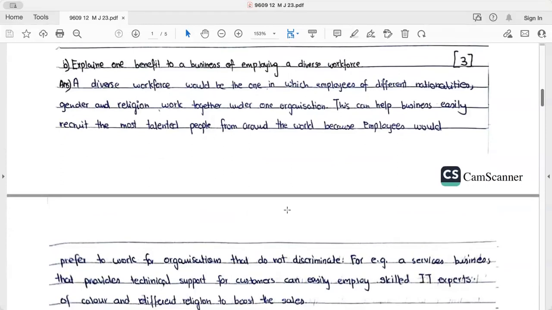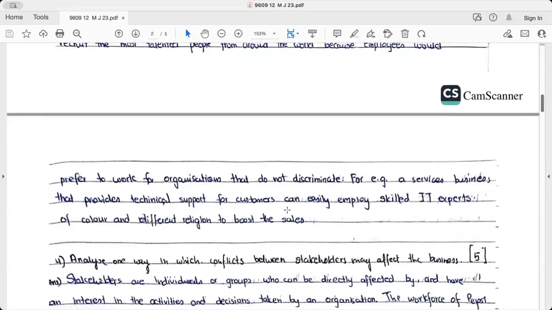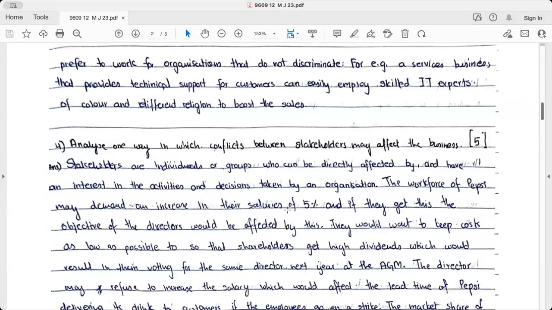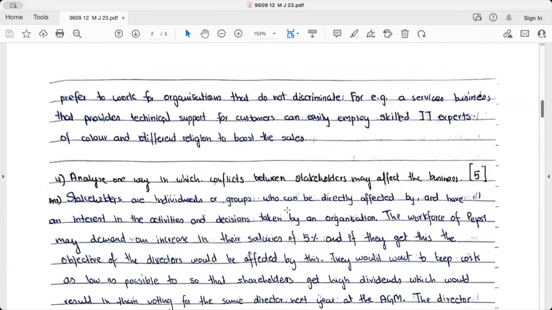Explain one benefit of a business employing a diversified workforce. A diversified workforce would be one in which the employees of different nationalities, gender, and religion work together under one organization. This can help business easily recruit more talented people from around the world because employees would prefer to work for organizations that do not discriminate. For example, a service business that provides technical support for customers can easily employ skilled IT experts of different colors and different religion, to boost the sales. Perfect. 3 out of 3.